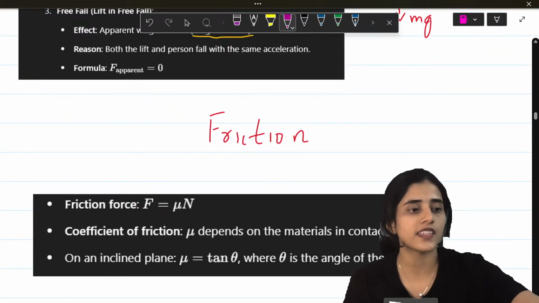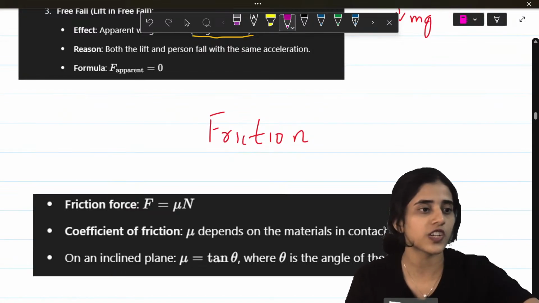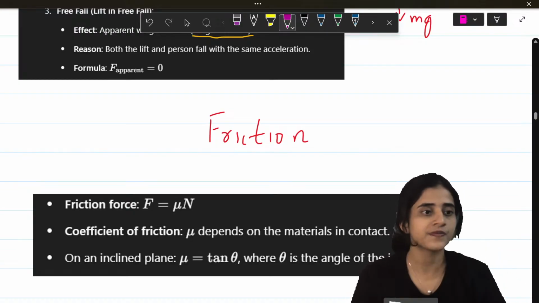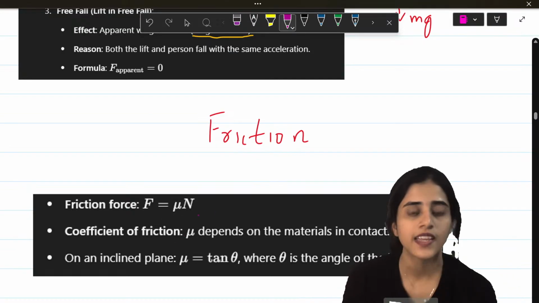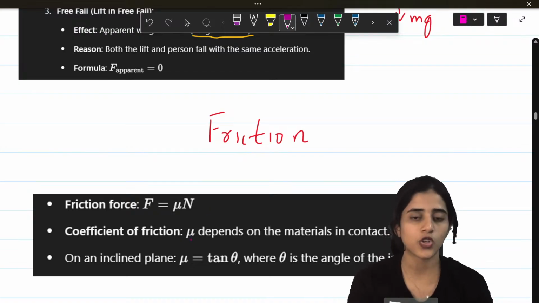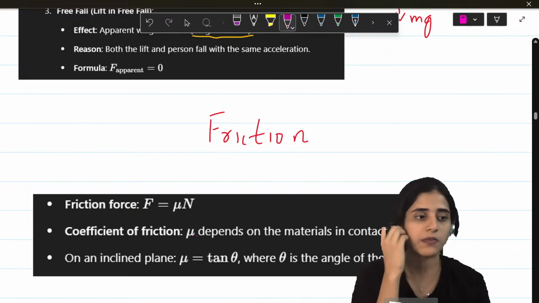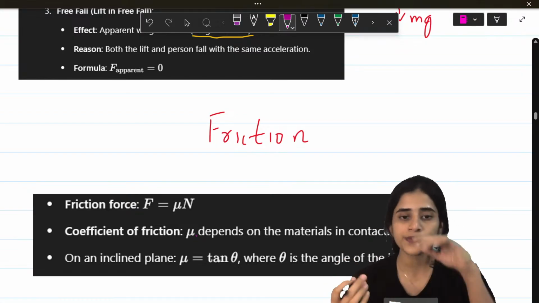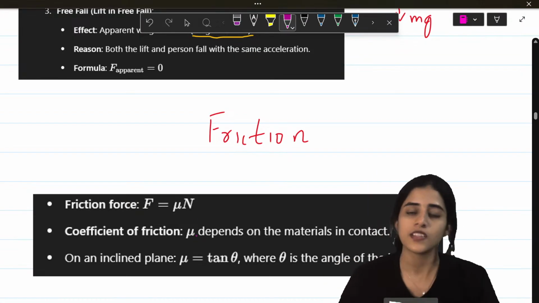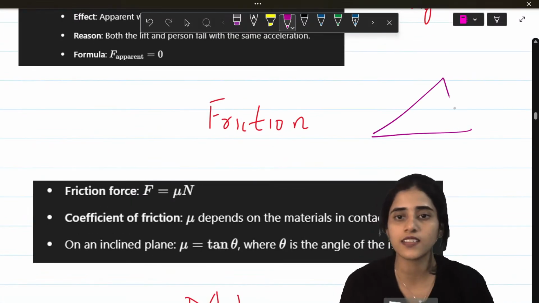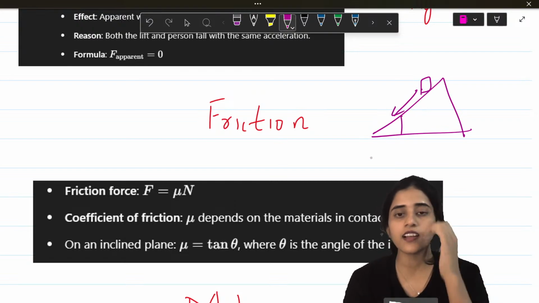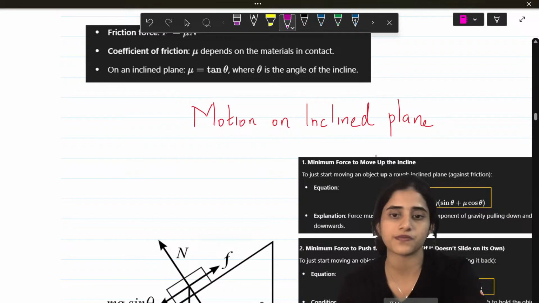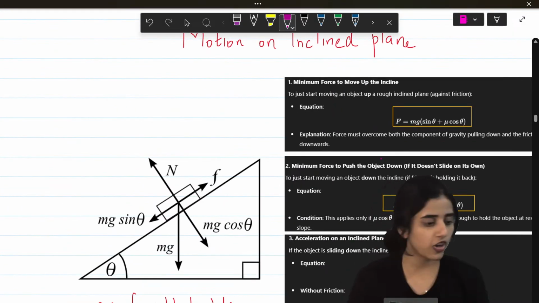Okay, next is friction. What is friction? Friction is basically F is equal to mu N. So the coefficient of friction is mu and it depends on the different materials that are in contact. And mu is tan theta. So if there's friction at an angle, let's say there's a block here and this is coming down at an angle, this angle will be your theta. Next is motion on an inclined plane.